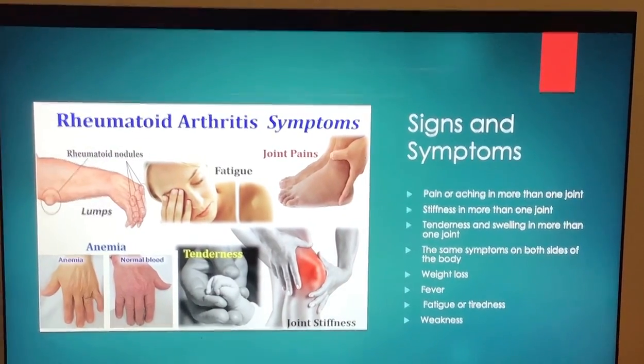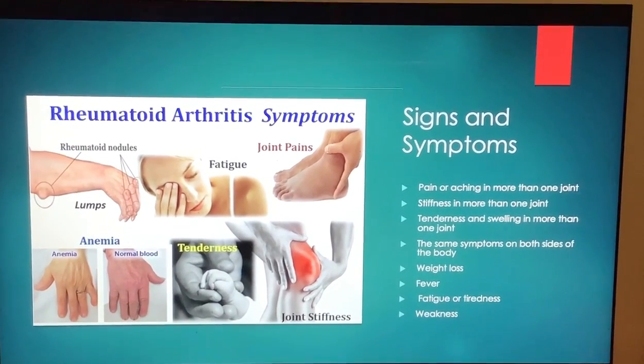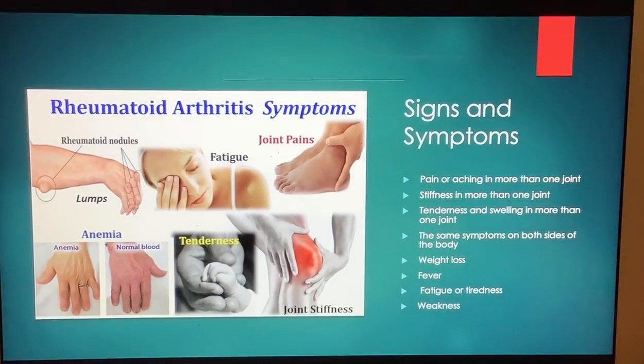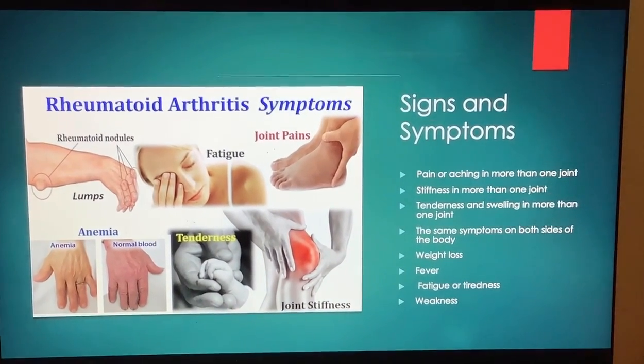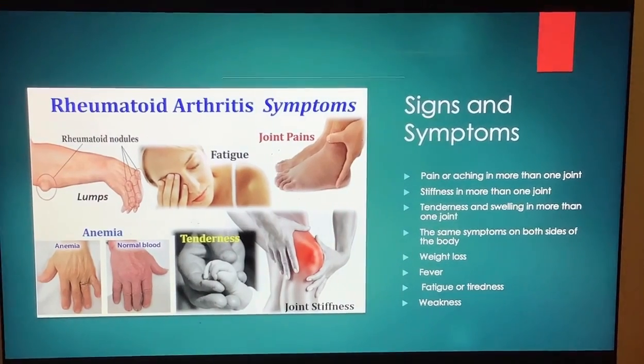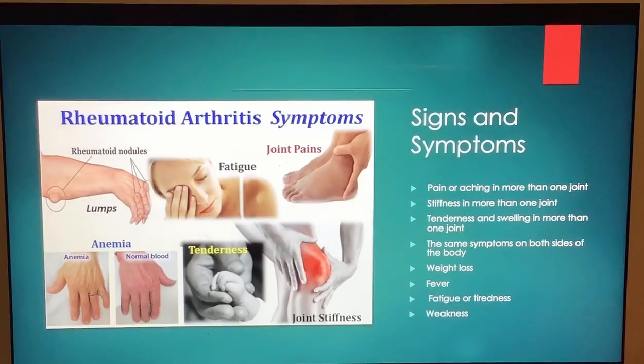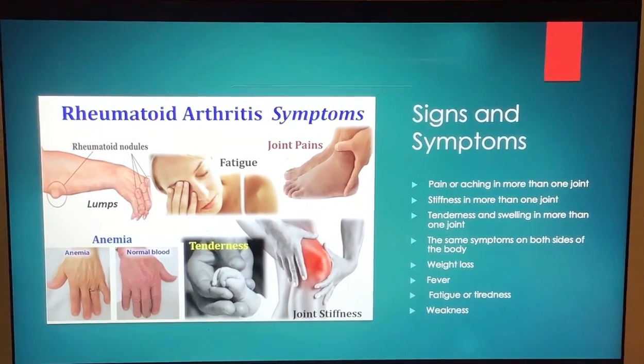Some signs and symptoms of rheumatoid arthritis: pain or aching in more than one joint, stiffness in more than one joint, tenderness and swelling in more than one joint, and the same symptoms on both sides of the body, weight loss, fever, fatigue or tiredness, and weakness.